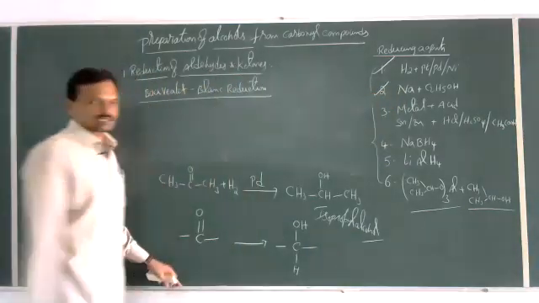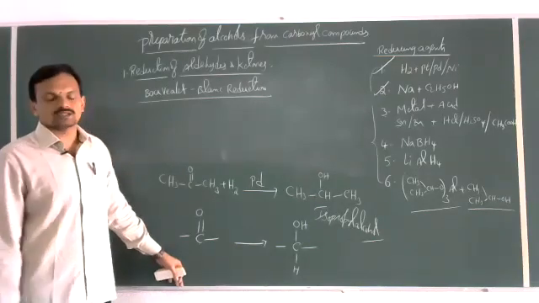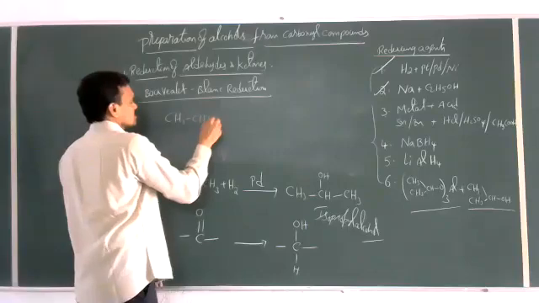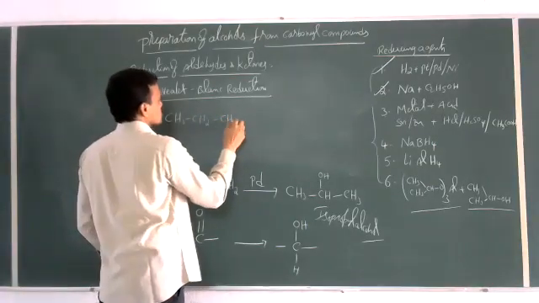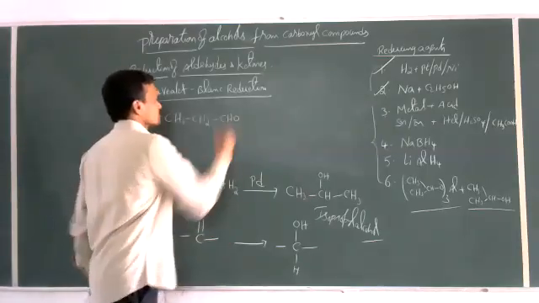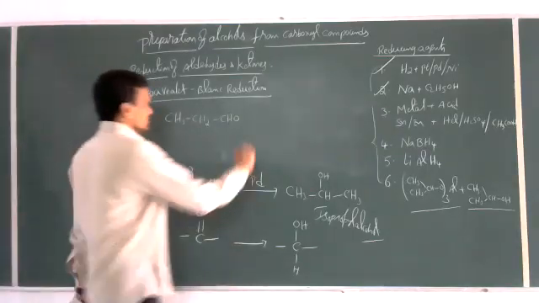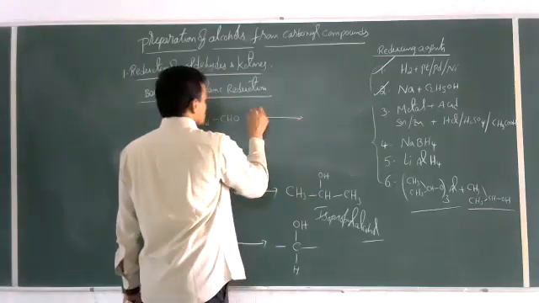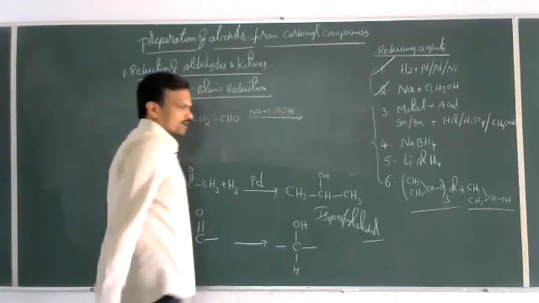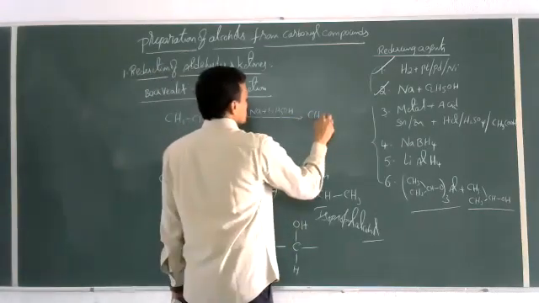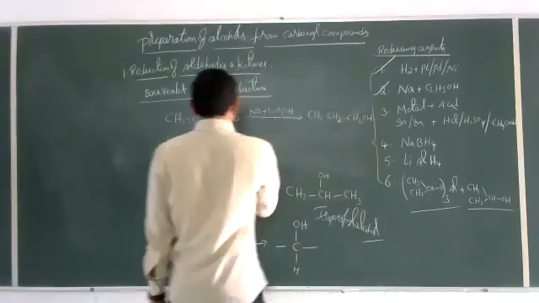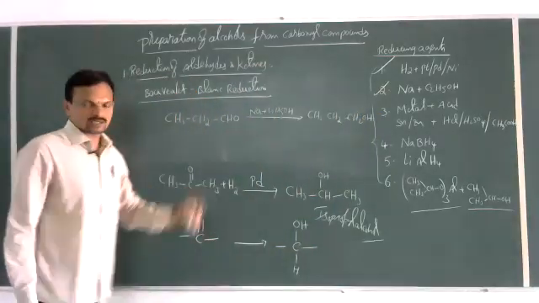So if the reduction is carried out in the presence of sodium in ethyl alcohol, for example, CH3, CH2, CHO, propanal, if this is reduced in the presence of sodium and ethyl alcohol, we get CH3, CH2, CH2OH. So it's the same process, just the catalyst you have changed, that's all.